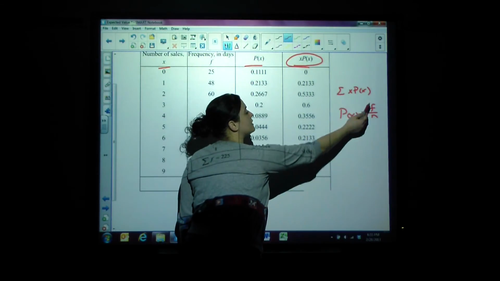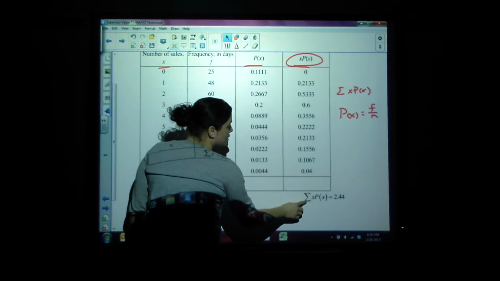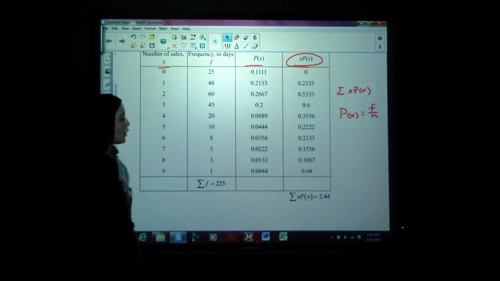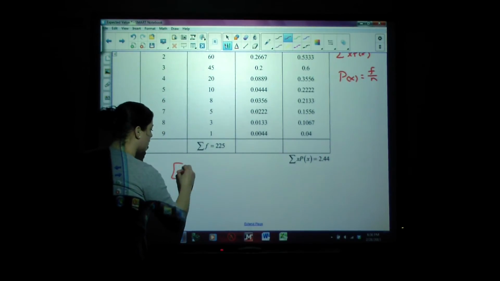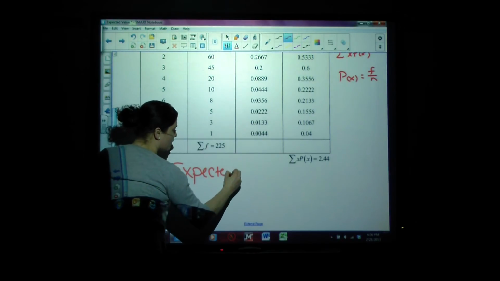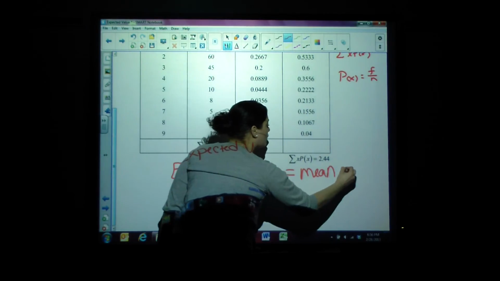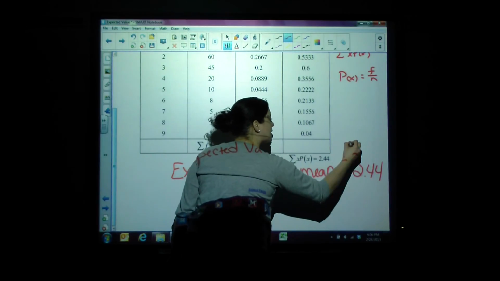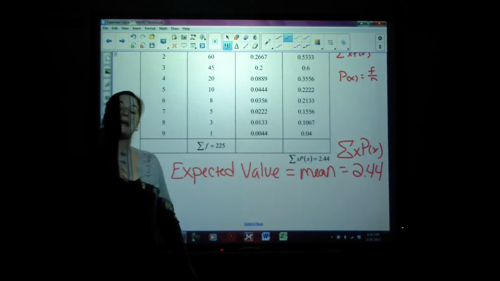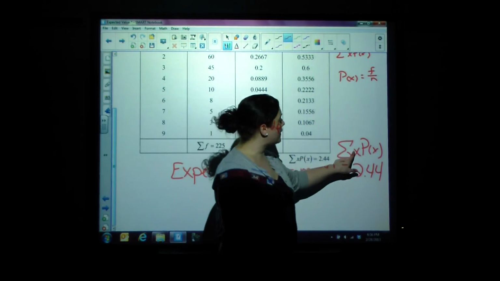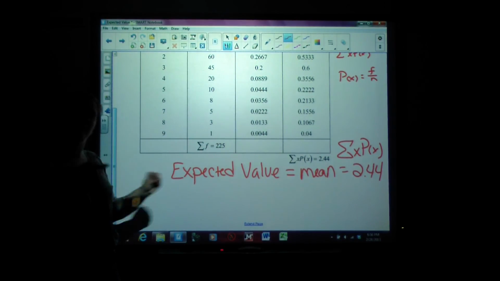Okay, so now to find this expected value, which is the same as the mean, we're going to need to add up x times p of x, which happens to be 2.44. So in this case, the expected value equaled the mean, which equaled 2.44, because that was the summation of x times p of x. Remember, summation means add it all up. So you're supposed to take every x value, multiply it by its probability, and add it all up to get your mean, which is the same as the expected value, and we are done.